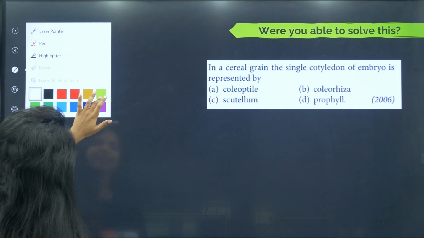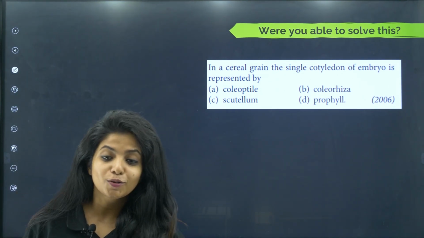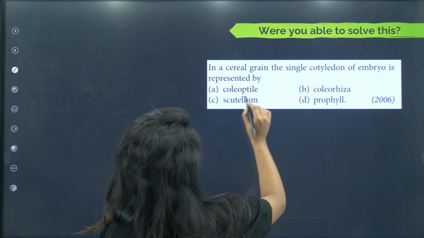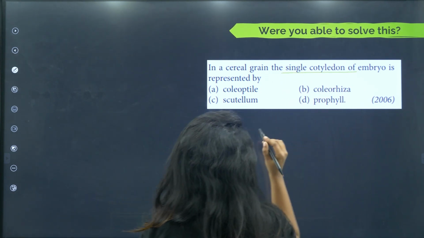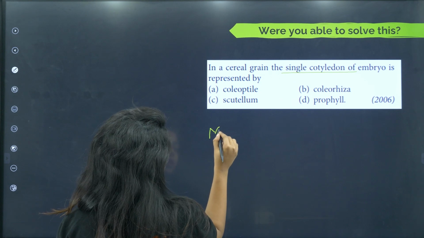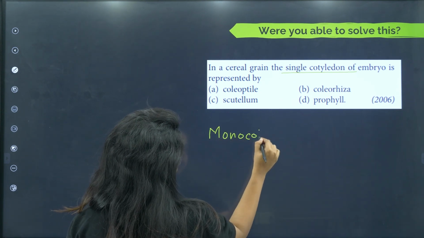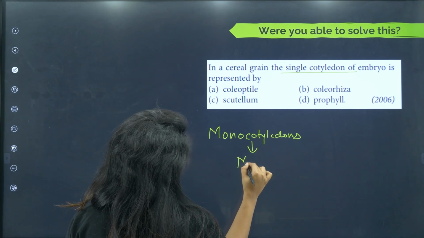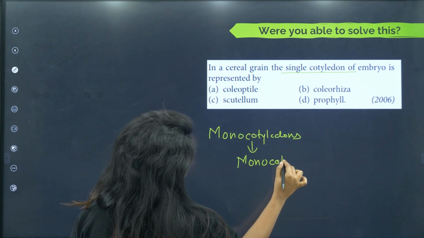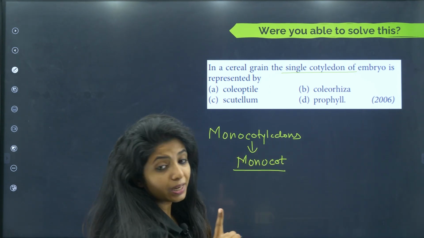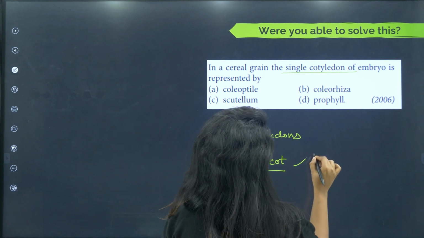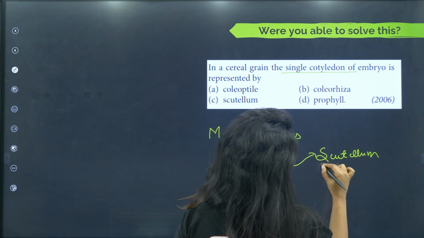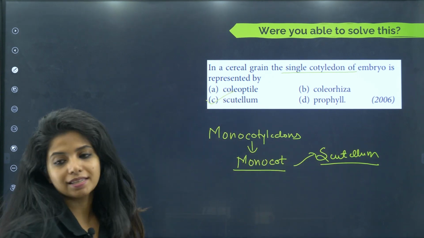Do you remember that I gave you a homework as well? Let's see who got it correct. In a cereal grain, the single cotyledon of the embryo is represented by? When the term single cotyledon comes, that means this particular plant is a monocot. The single cotyledon in monocots is called the scutellum, and hence C is the correct option.